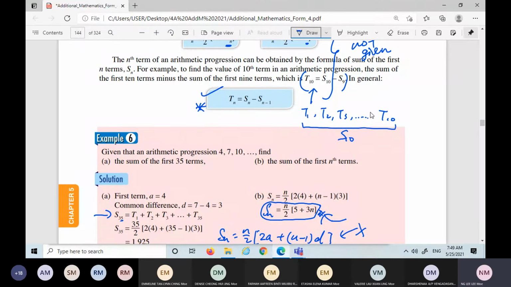How about S9? Until T9, so T1 until T9 you add together, this is S9. So if S10 minus S9, your answer is T10. This is the meaning. So you can always use this formula to get the Tn, if Sn is given.